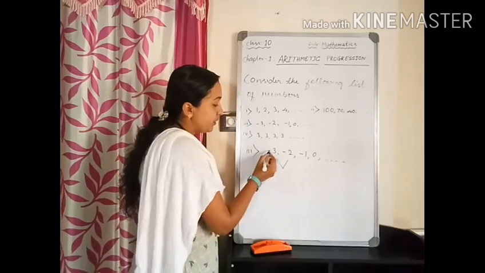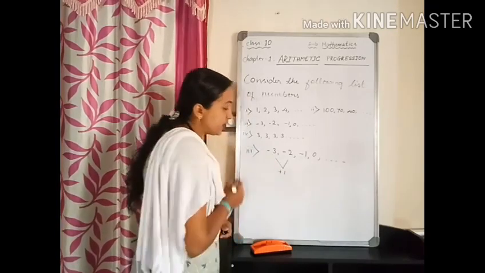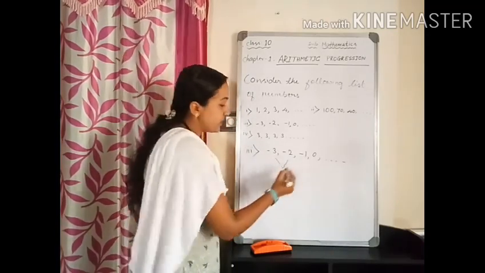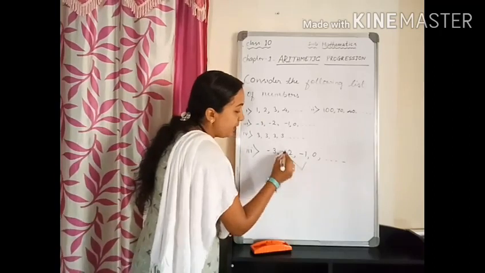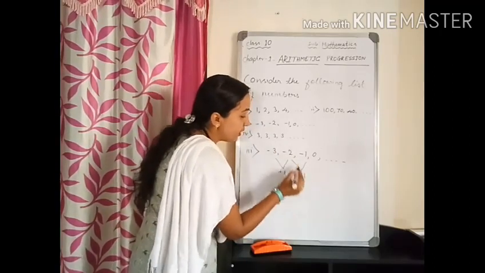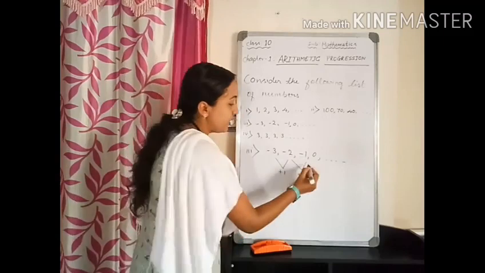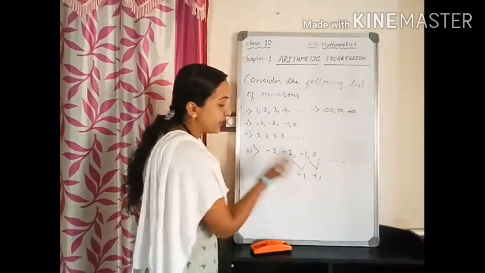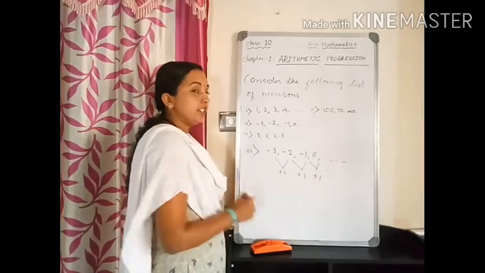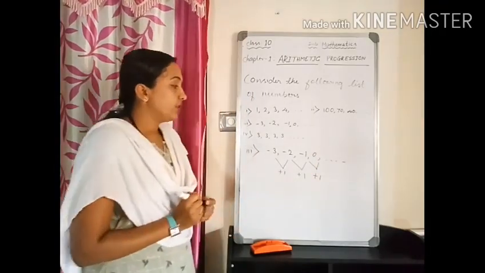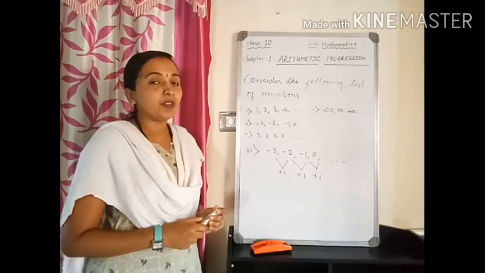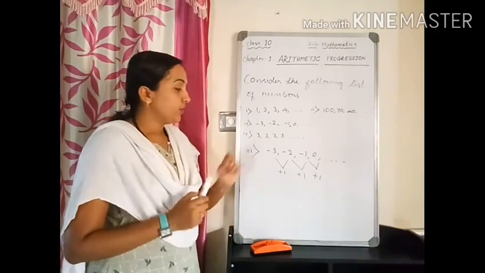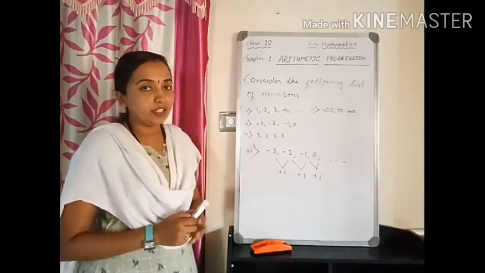We can observe that -3 plus 1 gives us -2. In the same way, -2 plus 1 gives us -1. In the same way, -1 plus 1 cancels out and we get 0, and so on. So here each term is obtained by adding 1 to the term preceding it.